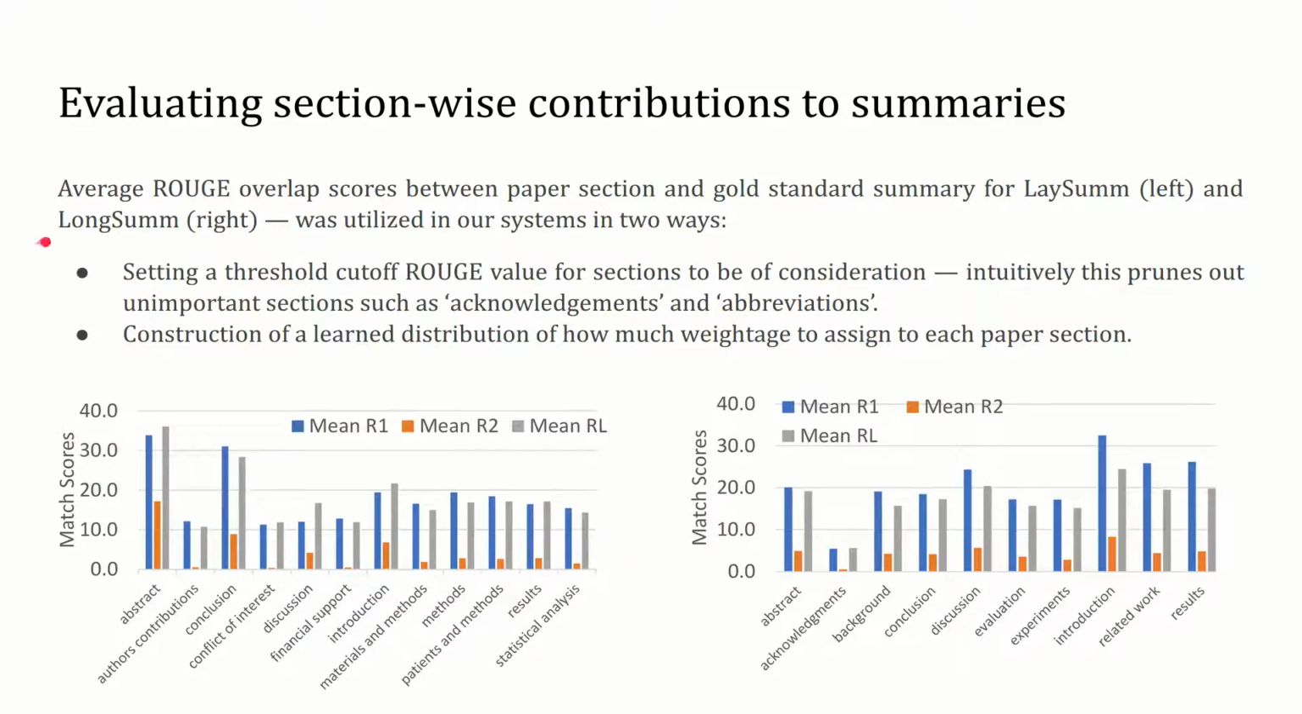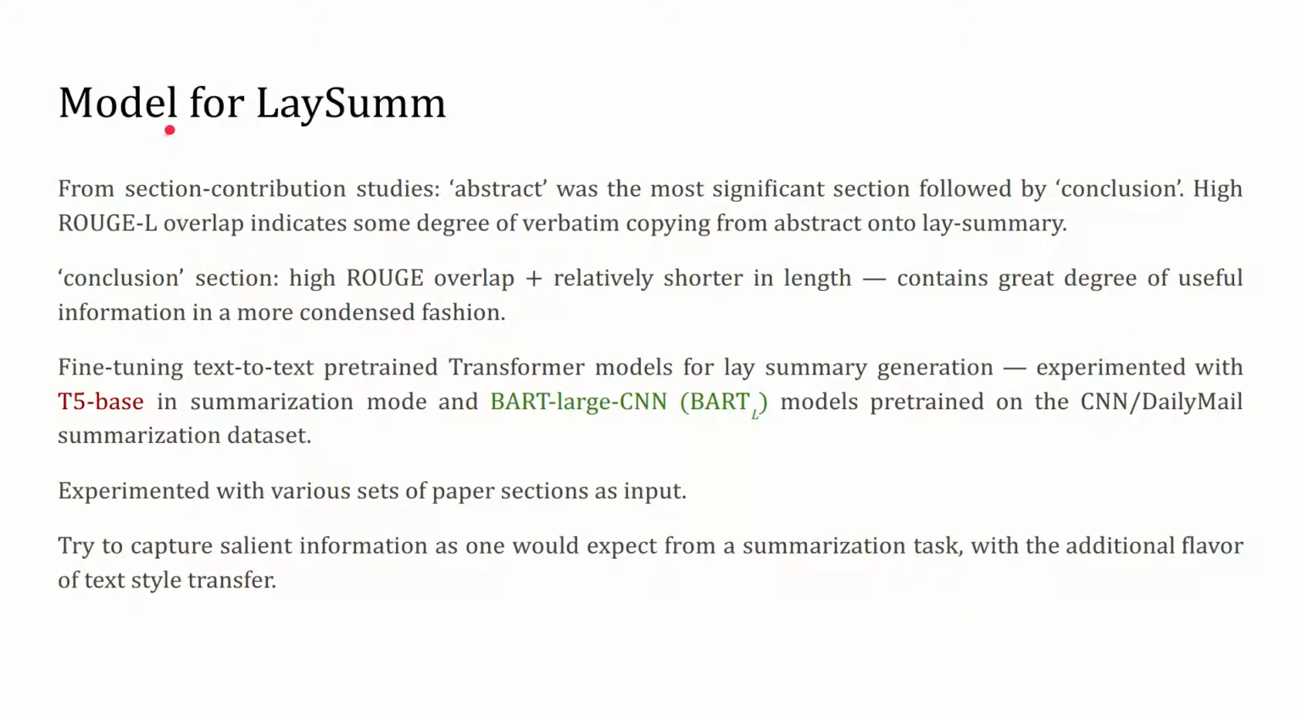We compute the average ROUGE scores between texts in individual sections and the target summaries from our available training data. Based on the overlaps, we ignore paper sections such as acknowledgements which do not contribute much to the summary. We also utilize these overlap scores to determine an attention weight distribution for the various paper sections. We'll review the lessons learned for lay summary generation.